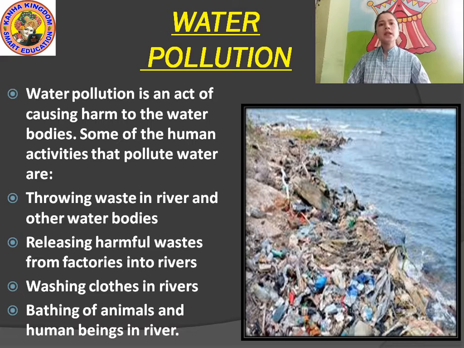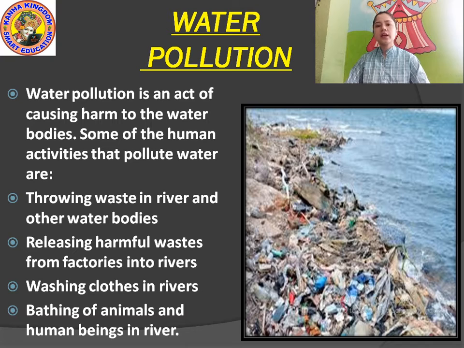Some of the human activities that pollute water are throwing waste in rivers and other water bodies. I already told you ocean water is salty. We cannot drink it. It is a mixture of chemicals, a mixture of salt. How does it get polluted by human activities? We throw waste material, waste things in a river, water bodies. It is harmful for water, it's harmful for aquatic animals.